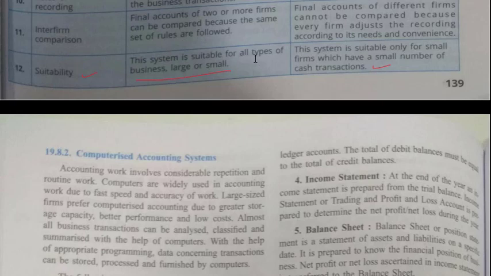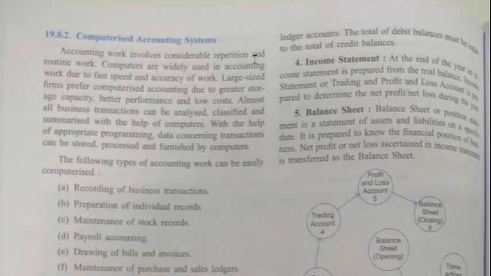Now let us see computerized accounting system. So using computer, how we do accounting. Accounting work involves considerable repetition and routine work. Computers are widely used in accounting work due to fast speed and accuracy of work. Large sized firms prefer computerized accounting due to greater storage capacity, better performance and low cost.